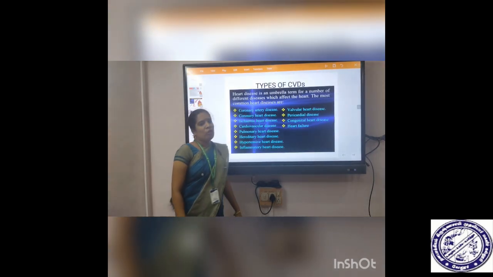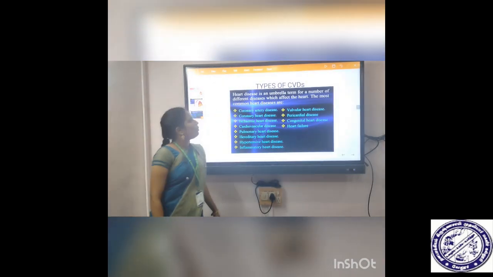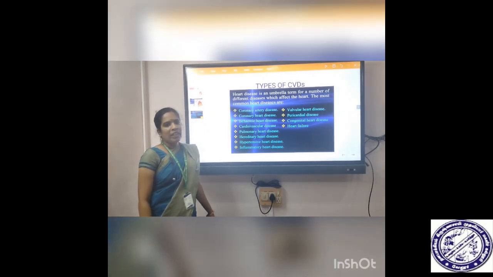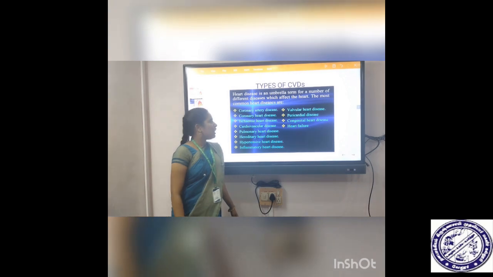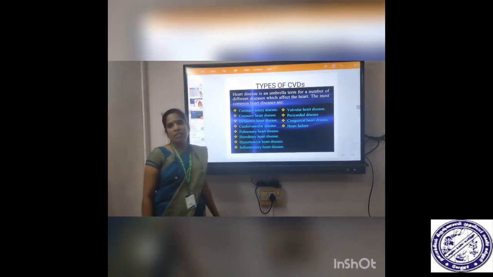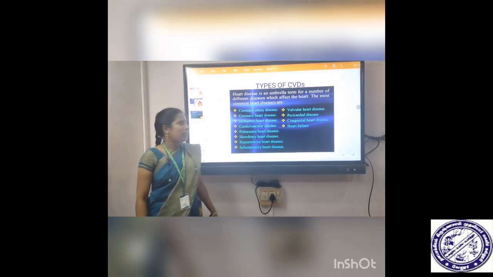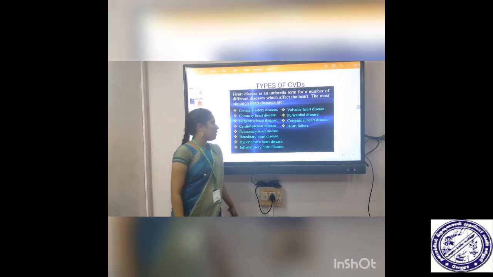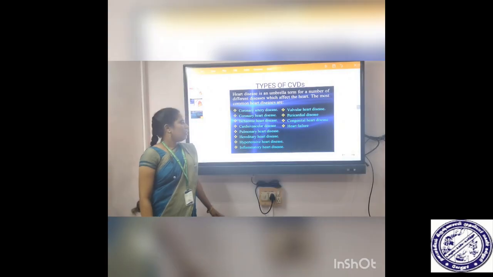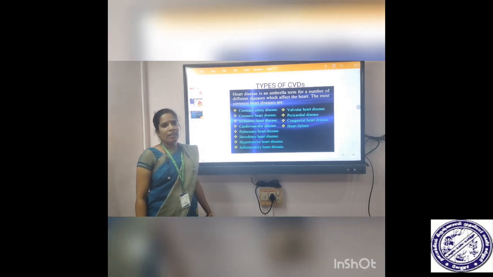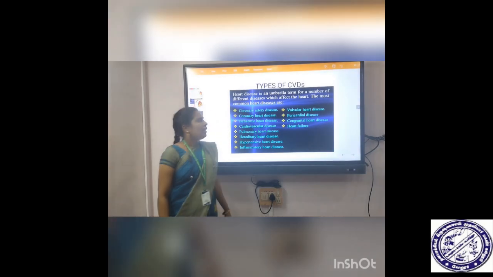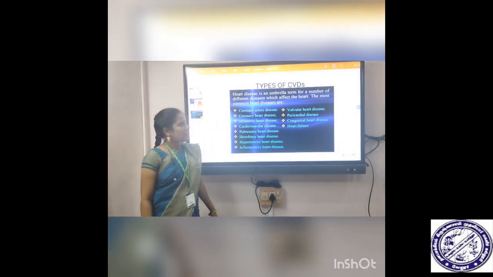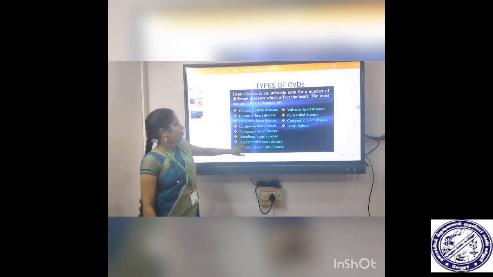What are the types of cardiovascular disease? The most common heart diseases are coronary artery disease, CAD, coronary heart disease, ischemic heart disease. Ischemia means insufficient oxygen and blood supply to part of the heart. Others are pulmonary heart disease, hereditary heart disease, hypertensive heart disease, inflammatory heart disease, valvular heart disease, pericardial disease, congenital heart disease and HF, heart failure.